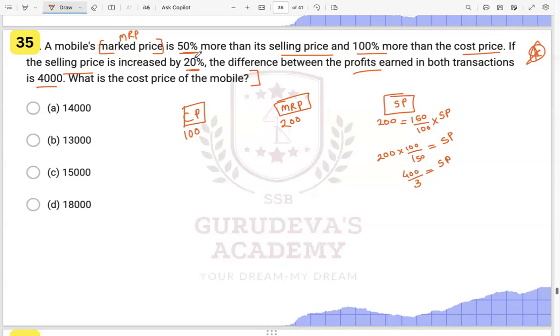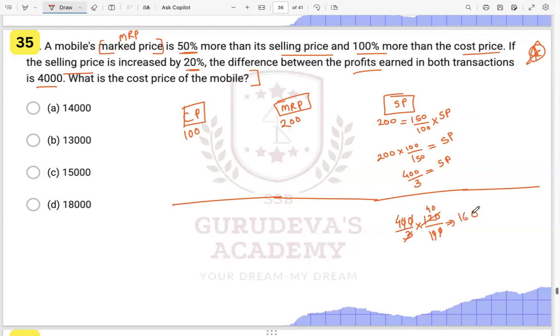If the selling price is increased by 20%, now they are saying the selling price is increased by 20%. That means of this 400 by 3, which was initially there, it is becoming 120% of it. Let us see what value is coming. This will cancel with 3, and 4 times 0, so this is becoming 160.